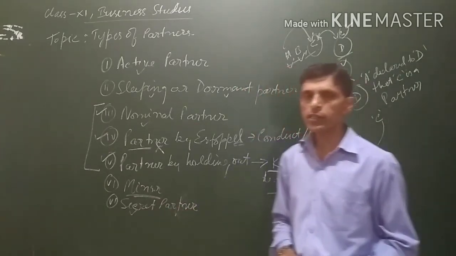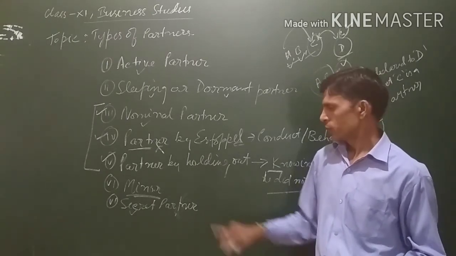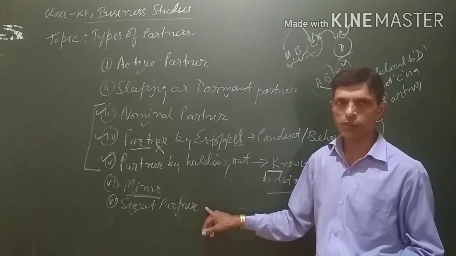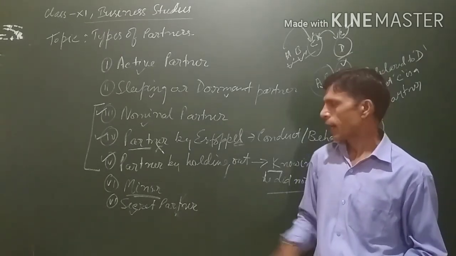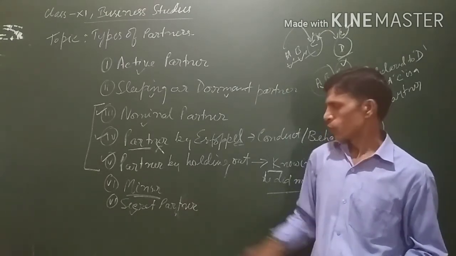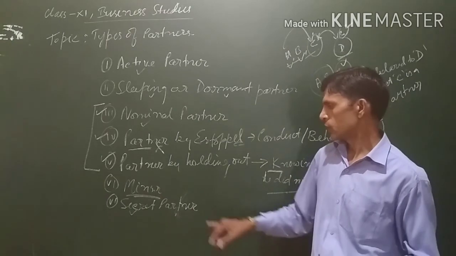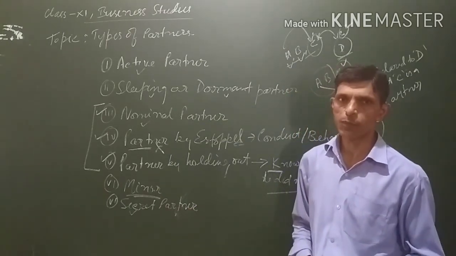He takes active part in the management of the firm, he contributes capital, he shares profit and losses of the firm, but his identity is hidden from the general public. General public do not know that the particular person is a partner. So that type of person is known as a secret partner. That's all.